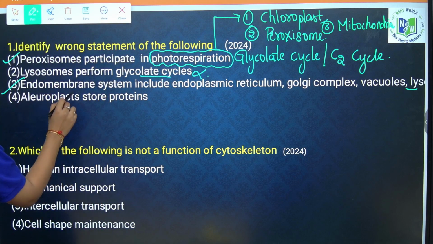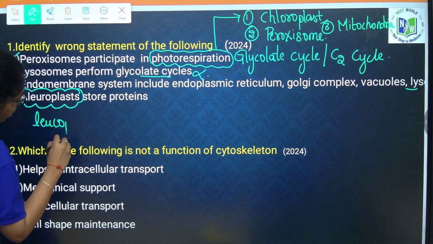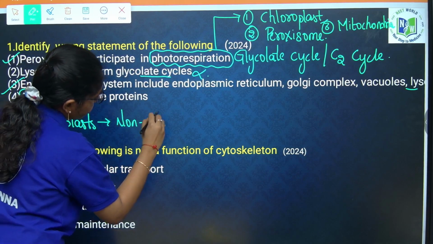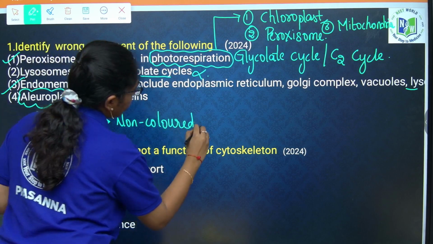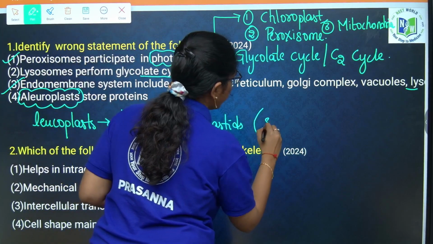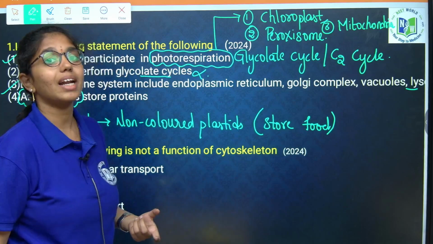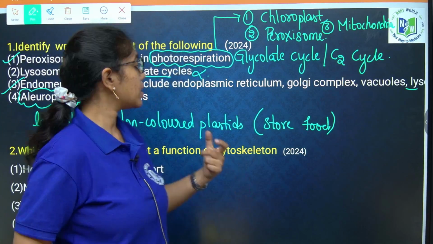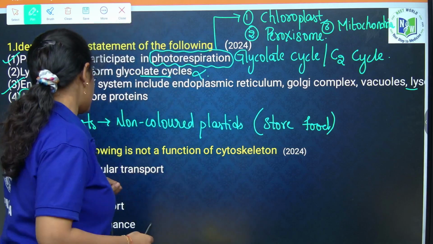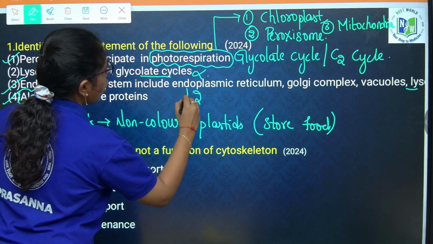Aleuroplast comes under the non-colored plastids. What are they? Leucoplasts. These are non-colored plastids. What is their activity? They store food. If they are storing carbohydrates, then it is called amyloplast. If they are storing proteins, it is aleuroplast. If they are storing lipids and fats, they are elaioplast. So yes, this statement is also correct. What is the wrong statement here? The wrong statement is option 2.